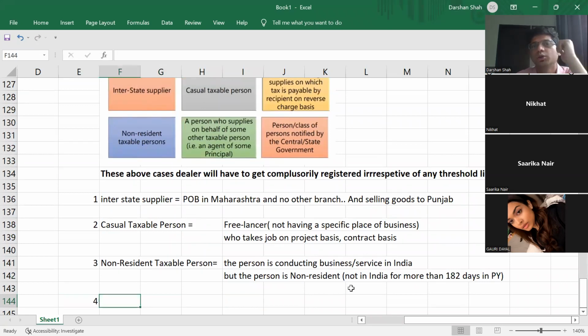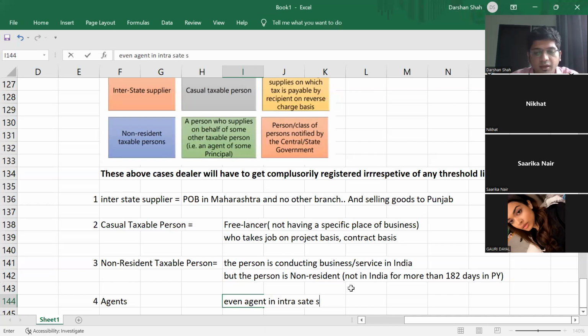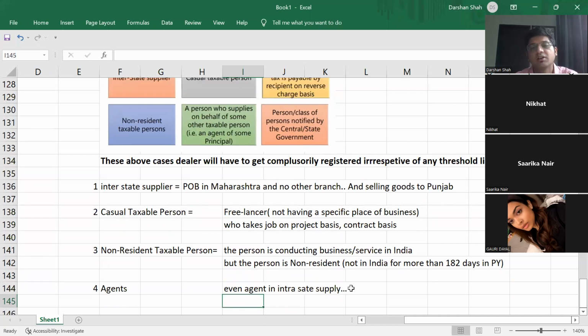There is no turnover limit. Okay. Next, agents. Agents have to compulsorily get registered. Even if you are an agent in intrastate supply, still you will have to get yourself registered.